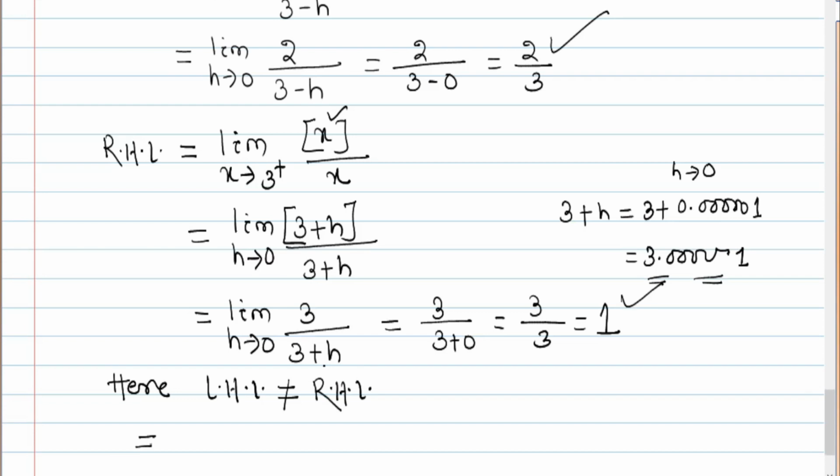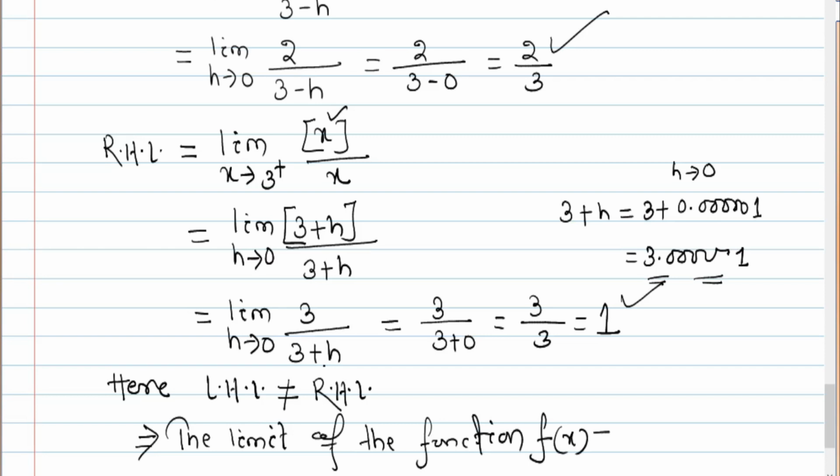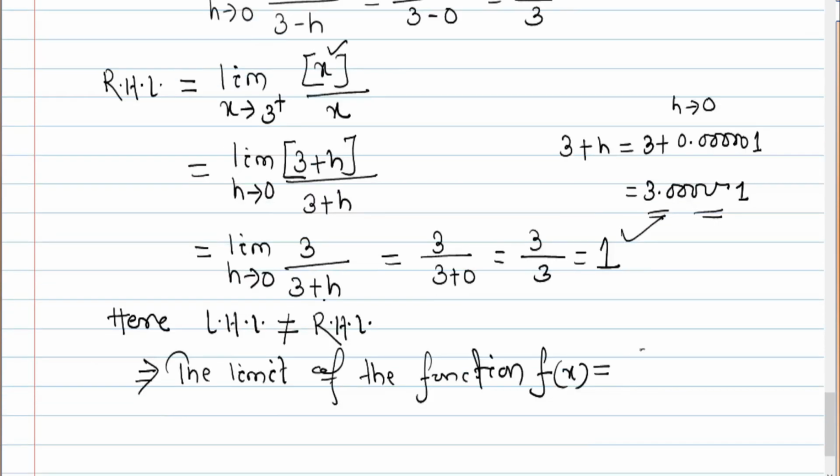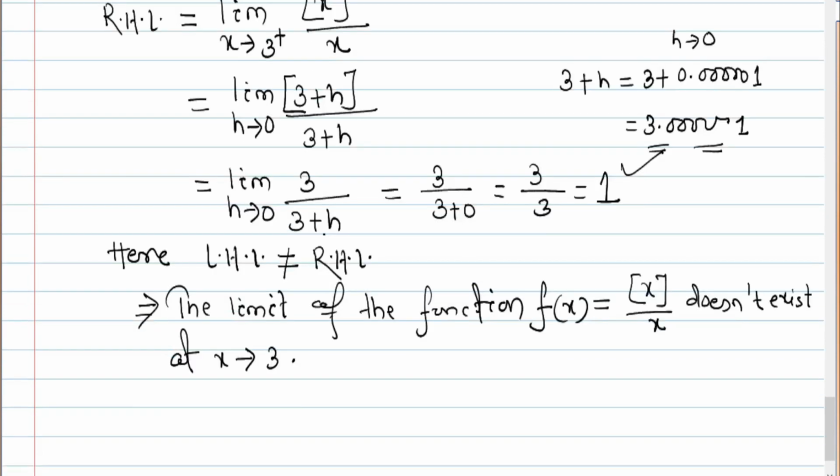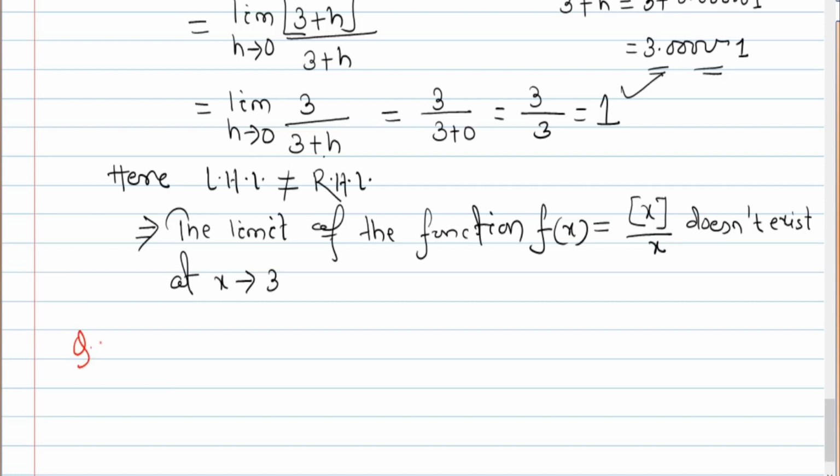That's why you can write here that the limit of the function f(x) equal to bracketed x by x does not exist at x tends to 3. Okay, would you follow or not? Now I'll take question number 5,